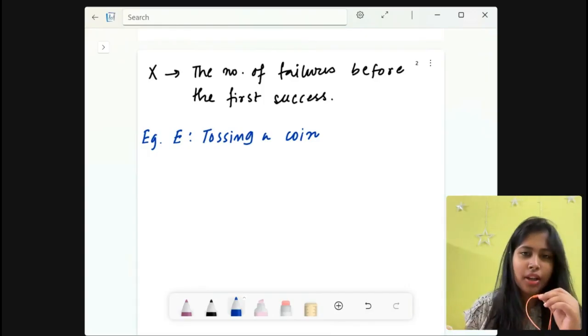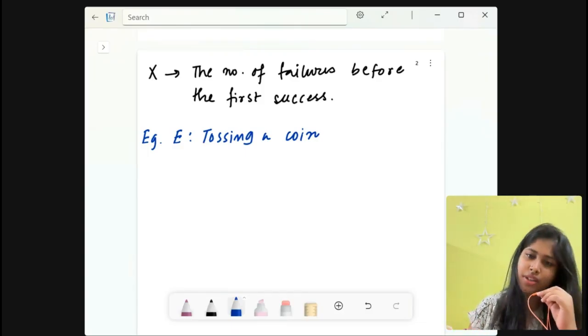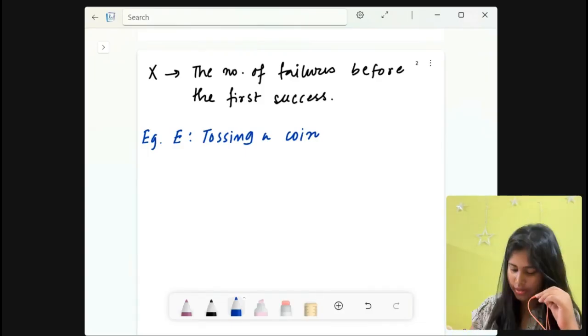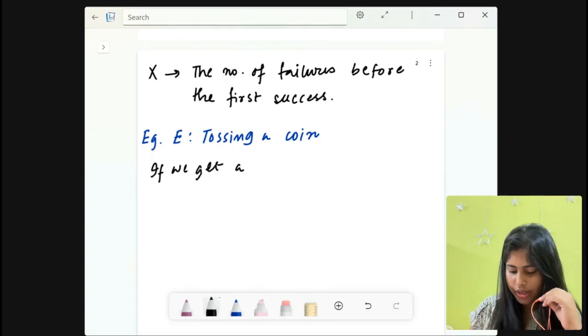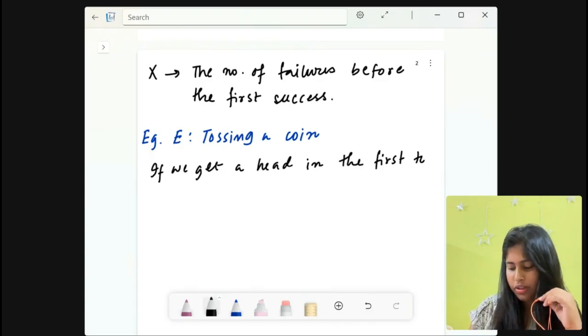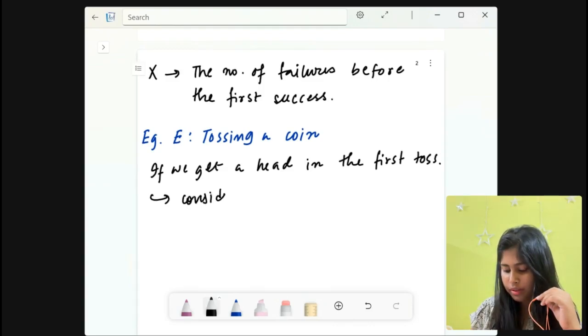Let us say that getting a head is our success. Suppose in the first toss we get the head, and we consider head as a success.